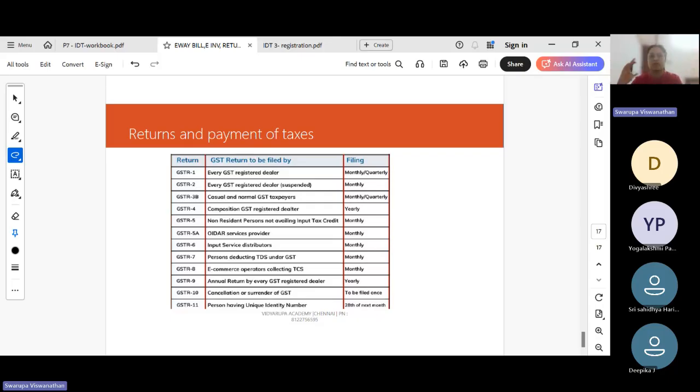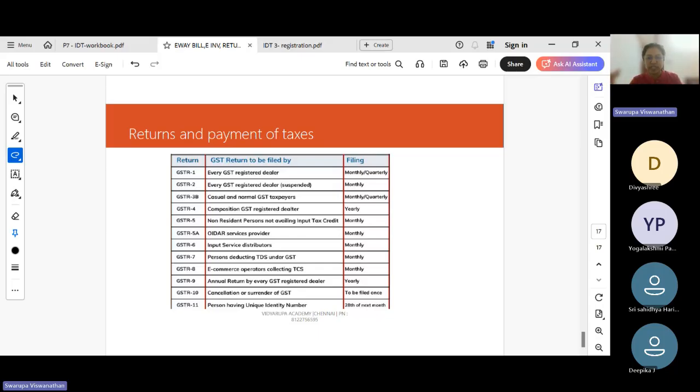It is filed for closure of the business, to state what stock is lying unsold and what capital goods are lying in the company, and accordingly we need to make certain reversals for the credit that was taken on the stock that is lying in the company as on the date of cancellation.